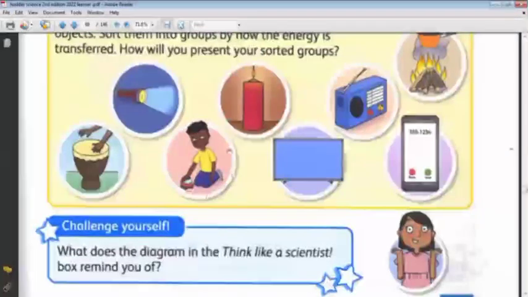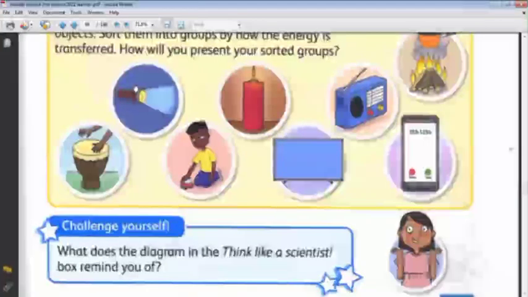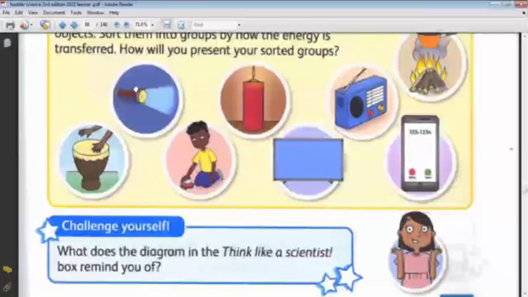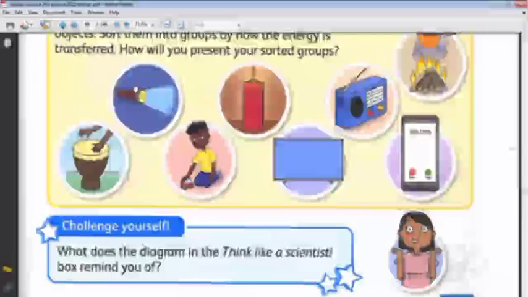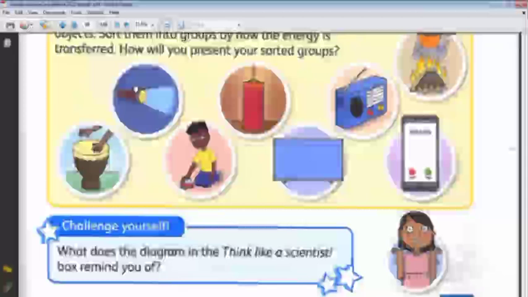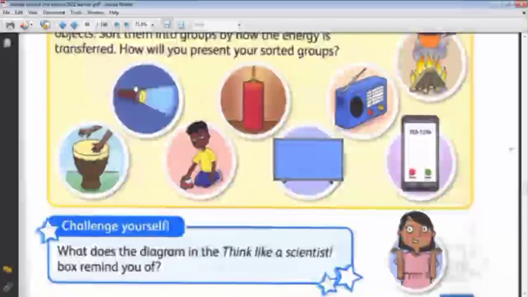We want to apply the same thing to this different picture. What about the flashlight? In the case of the flashlight, what is the energy? The start energy is the battery, which gives the energy, the electricity, to the flashlight.